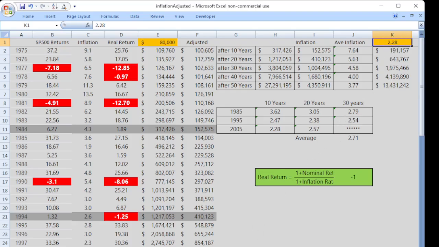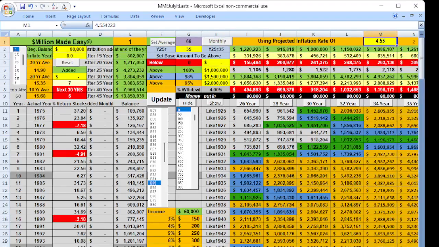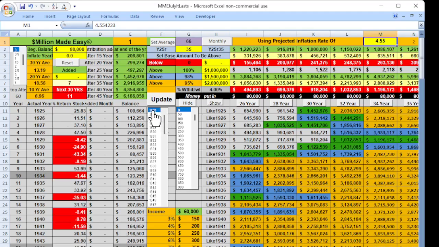Let's look at a different scenario here, a different spreadsheet. Let's say there's the $80,000, and we want to look at the numbers from 1925, because that's what we do in this channel. We look at the numbers for the last 100 years for the S&P 500, and depending on what year you pick, it shows you what you would have after these time periods. After 30 years, this $80,000 would grow to $1.452 million if we had this set of returns. Of course, they're not going to be identical, but we're giving ourselves a wide range of what you might have.